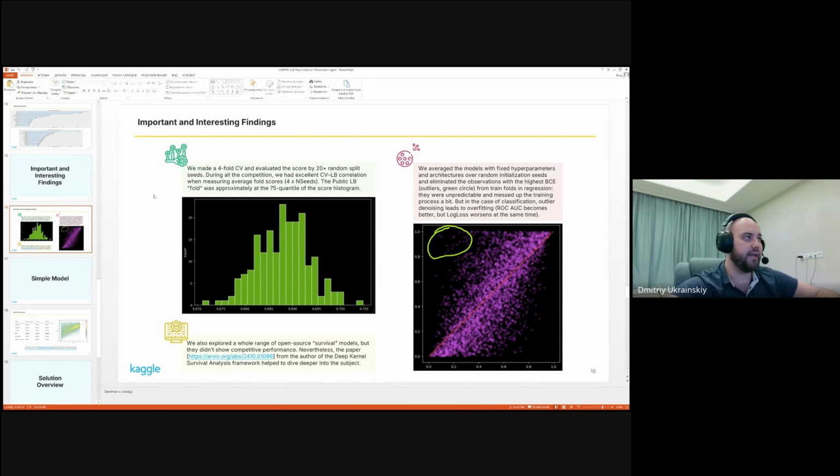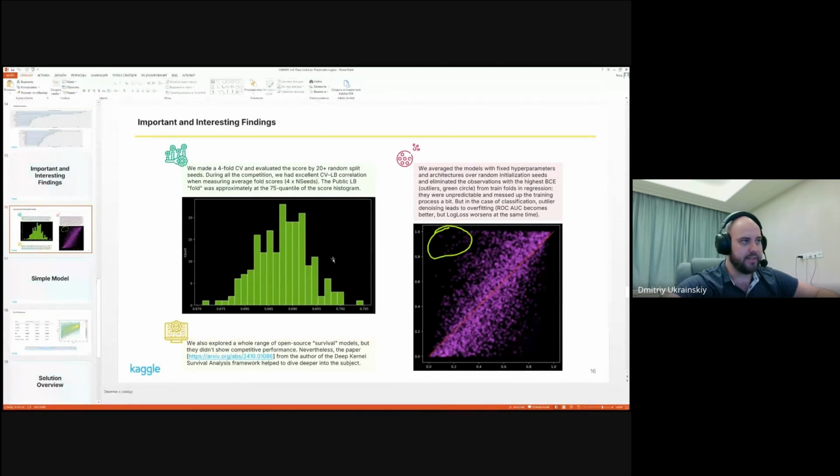So for us, we made a four-fold cross-validation. Four folds because the public part of the test was 25% of its entirety. And we evaluated the score by 20-plus random split seeds. During the whole competition, we had excellent CV versus LB correlation when measuring average fold scores, 4 folds multiplied by the number of seeds. And the public fold was approximately at the 75 quantile of our histogram.